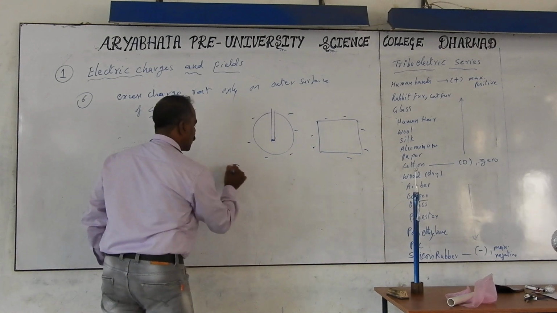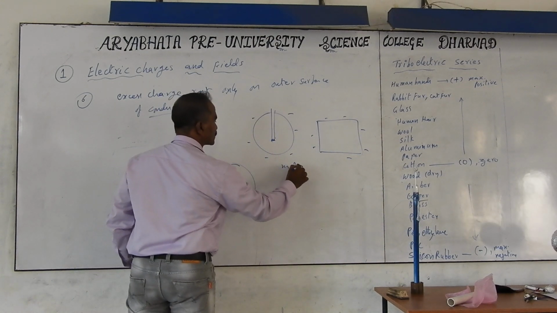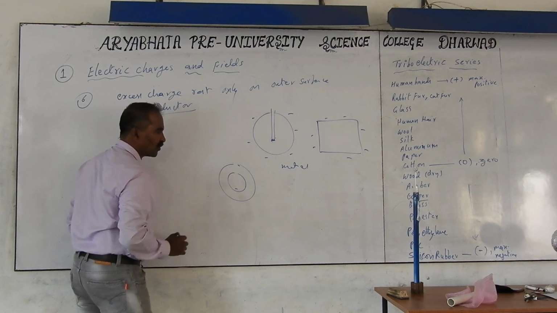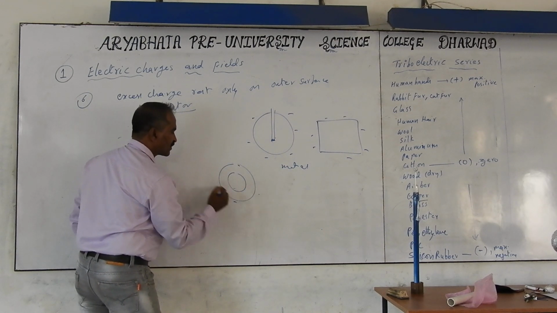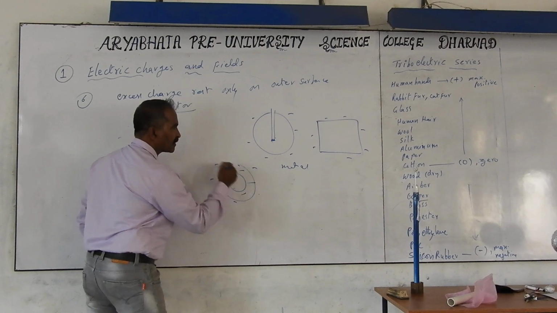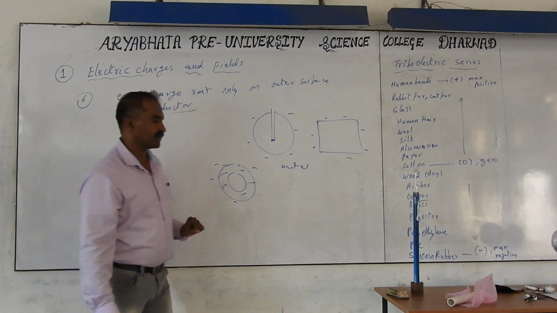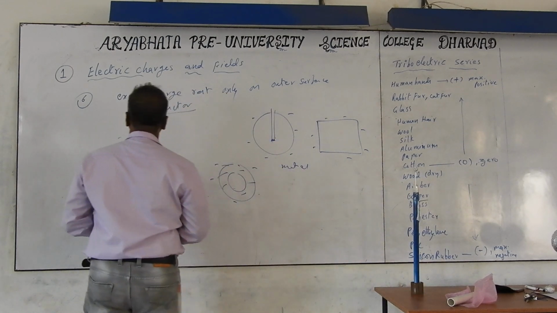If you take hollow metal spheres, these are all metal spheres. If you take a hollow metal sphere and leave the charges inside the hole, the charge will come and rest on the outer surface. In all metal conductors, charges rest only on the outer surface. But it is not applicable for insulators.